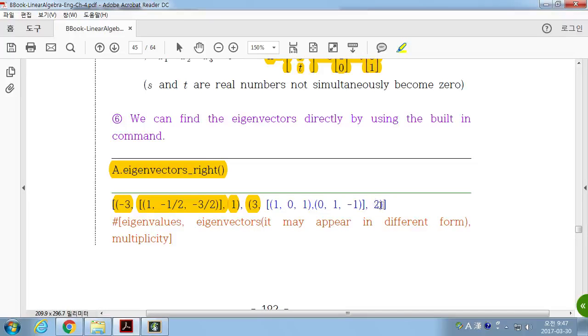For eigenvalue 3, you have algebraic multiplicity two. 이거 중근이야, 이거는. It has two linearly independent eigenvectors. So you have eigenvalues -3, 3, 3. So you have three eigenvalues, and you have three linearly independent eigenvectors. That's it. That's what it says. Understand?